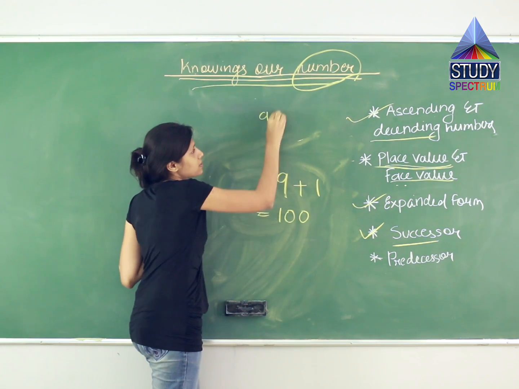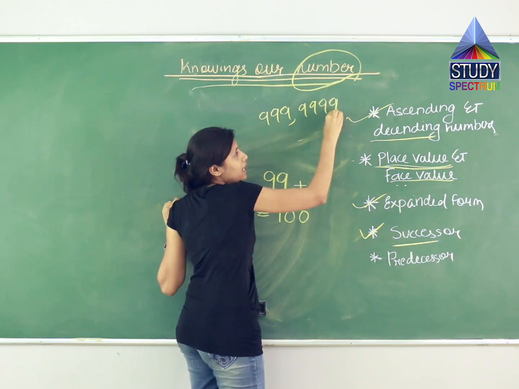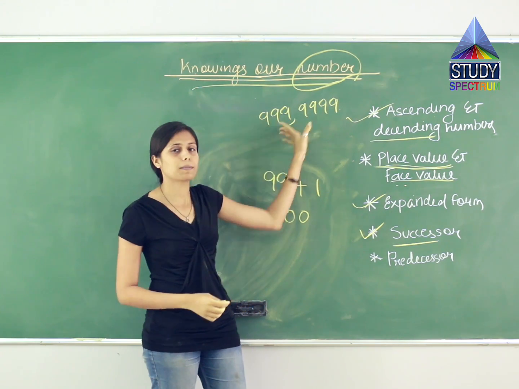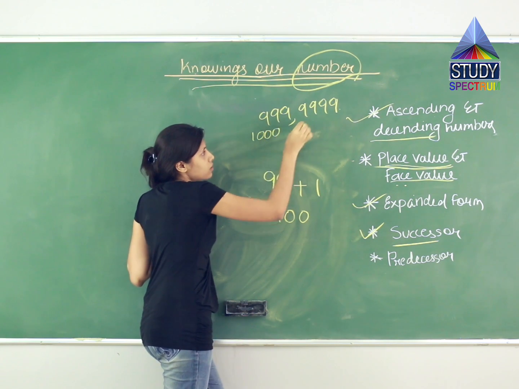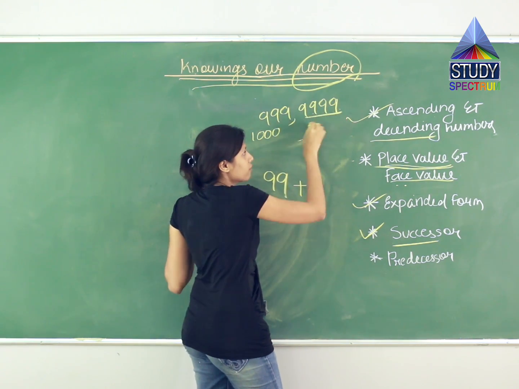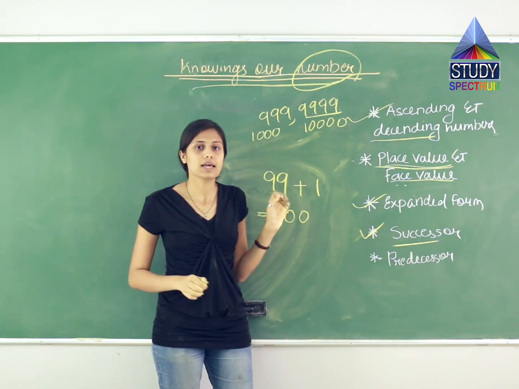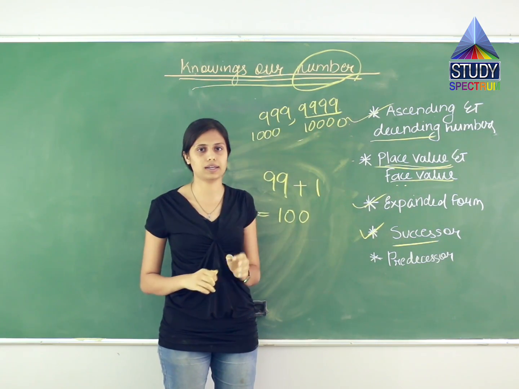Like for example this, 999. All the digits should be 9. The successor of this 3-digit number will be a 4-digit number, that comes to 1000, and the successor of 9999 will be 10,000. So clear, successor में एक digit ज़्यादा भी हो सकता है for these all-9 numbers.